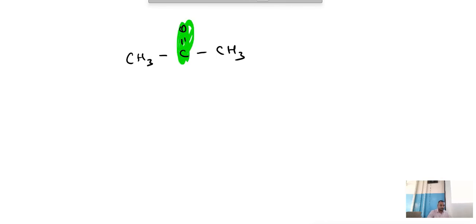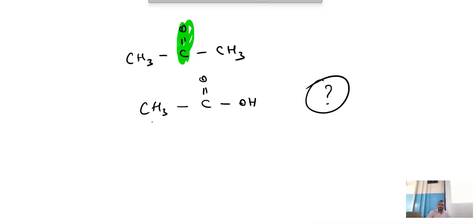In this one, check. Name this. This is the homework for you all.